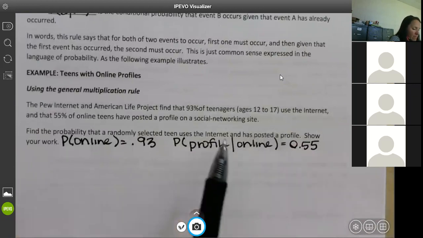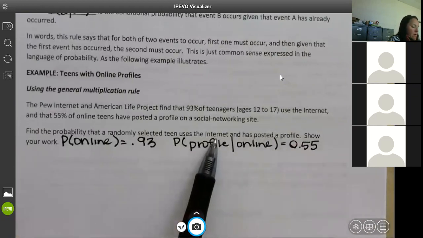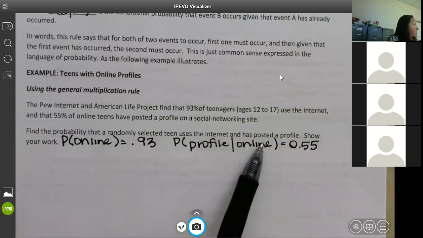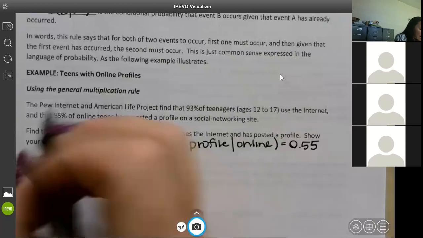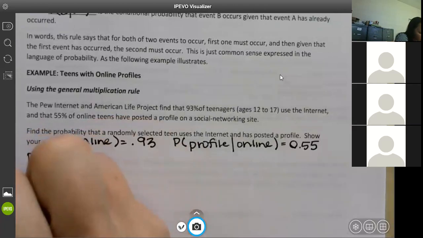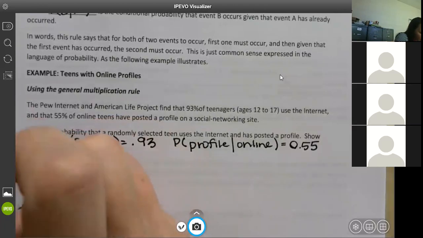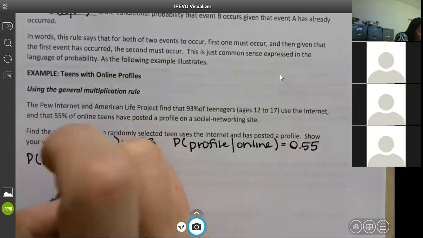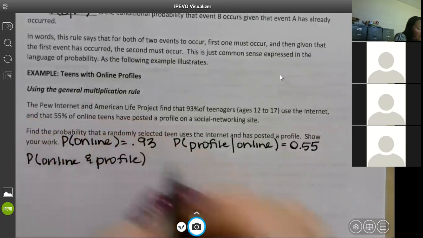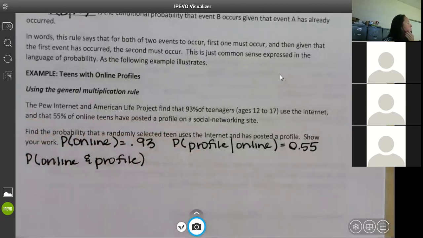Not the probability of a profile given online, that's the other way around. Uses the internet and posted a profile, right? So online and profile. You need to be able to do this, okay? They're going to give you those percentages and you have to do this formula.